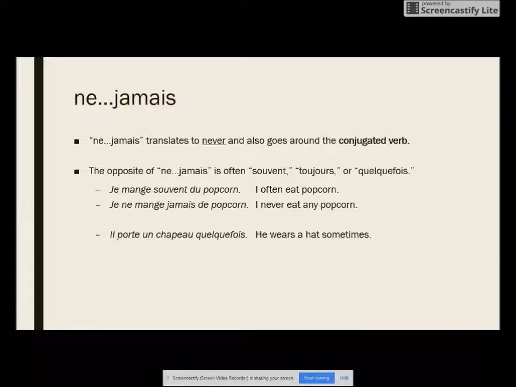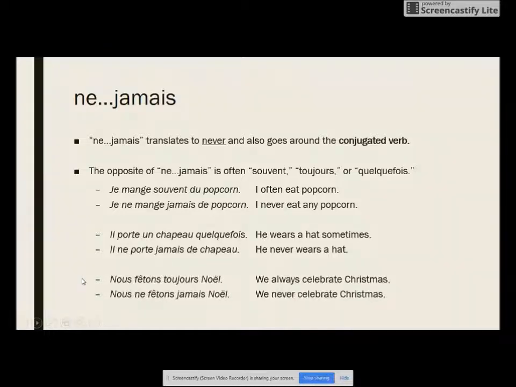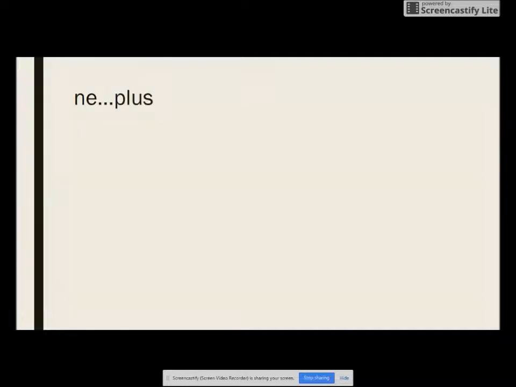Il porte un chapeau quelquefois. He wears a hat sometimes. To make this negative, we have quelquefois, so we're going to use ne jamais as our opposite. Ne comes first, jamais comes after your conjugated verb. Il ne porte jamais de chapeau. He never wears a hat. Nous fêtons toujours Noël. We always celebrate Christmas. Toujours is our keyword for ne jamais, so ne will come before our conjugated verb, jamais after. Nous ne fêtons jamais Noël. We never celebrate Christmas.